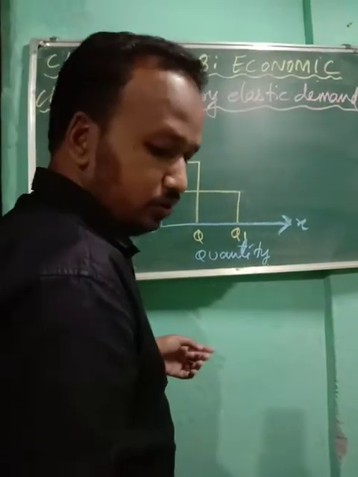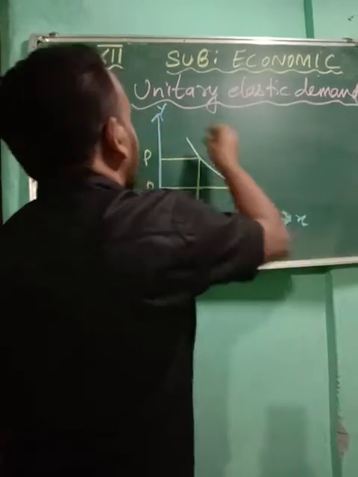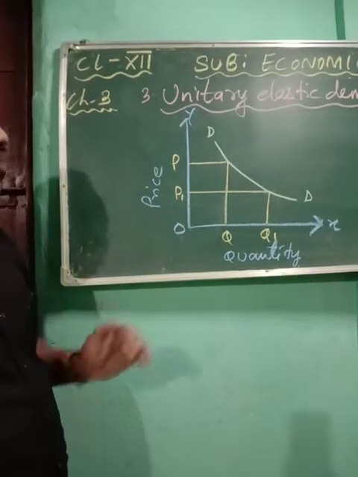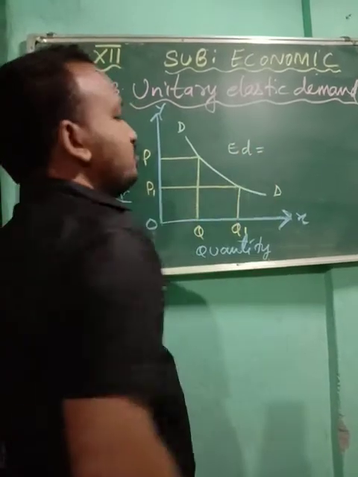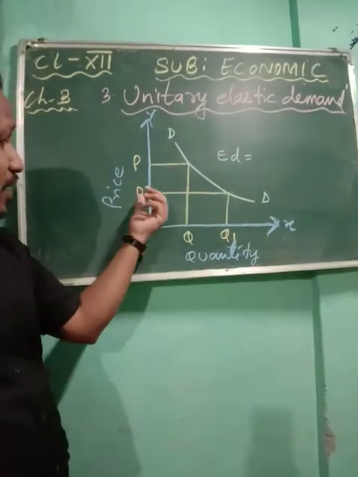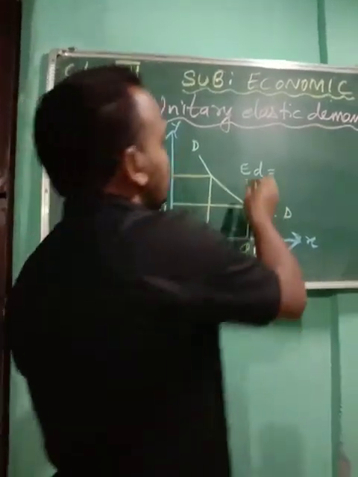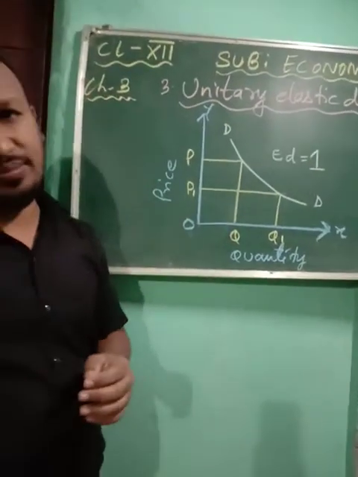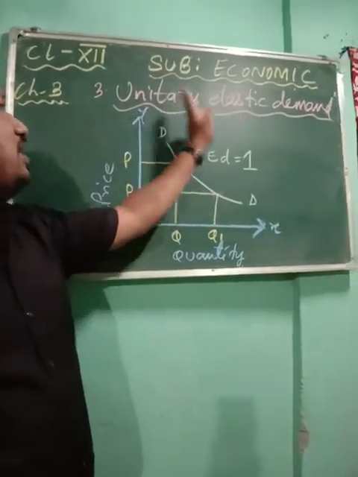Now you are going to draw the curve. You will write it as D, and mention it properly. Here you are going to write the elasticity of demand. Here it is unitary elastic demand. So the percentage change in quantity demand is equal to the percentage change in price. That means both are equal. So ED will be equal to 1. Here ED will be equal to 1. The percentage change in quantity demand is equal to the percentage change in price. It's called unitary elastic demand.